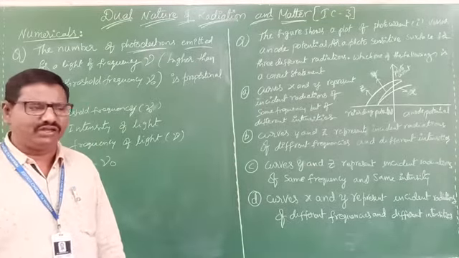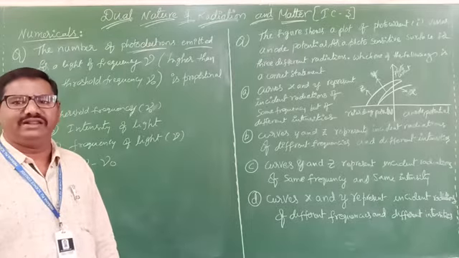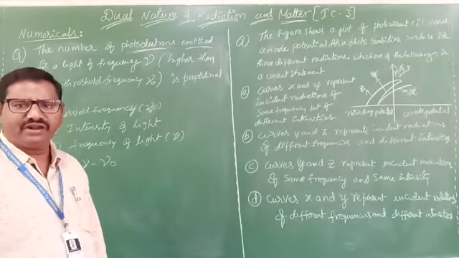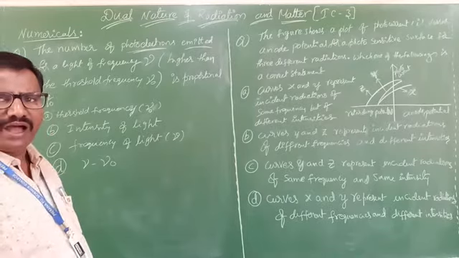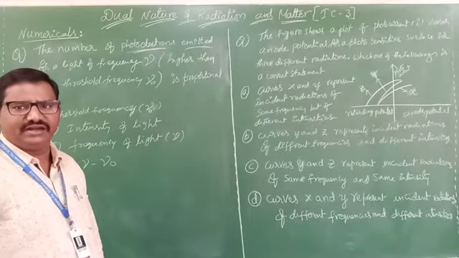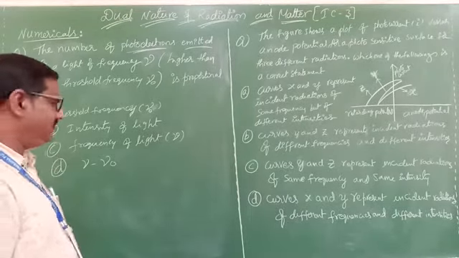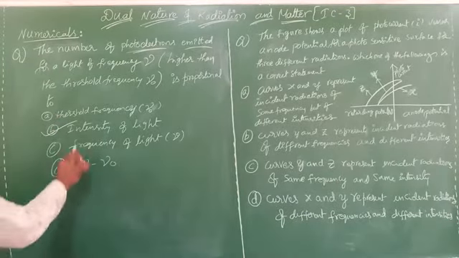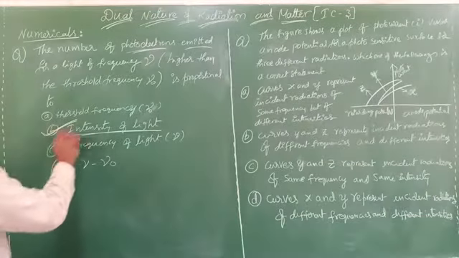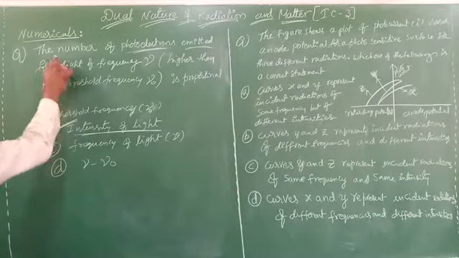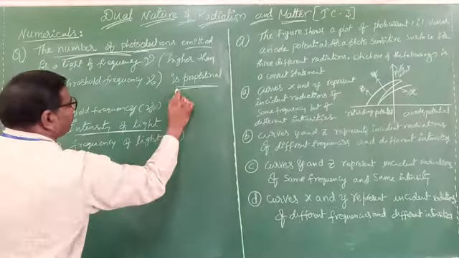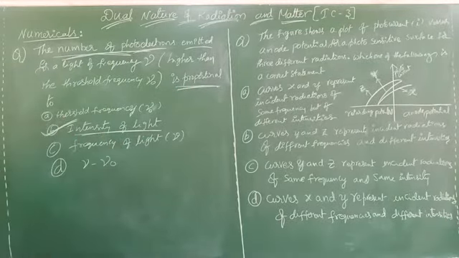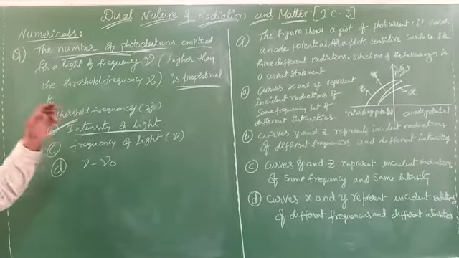It is one of the important laws. The number of photoelectrons depends upon the intensity of incident light. So here the answer is the second one. The number of photoelectrons is directly proportional to the intensity of incident light, not the frequency. If you remember this point, you can understand easily.